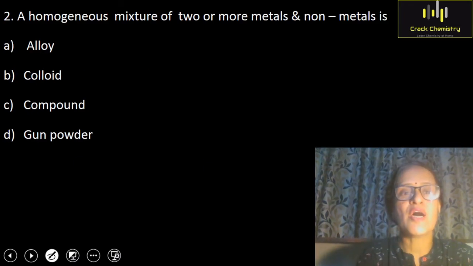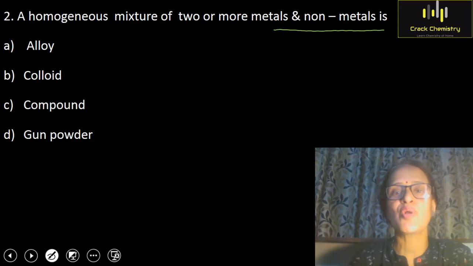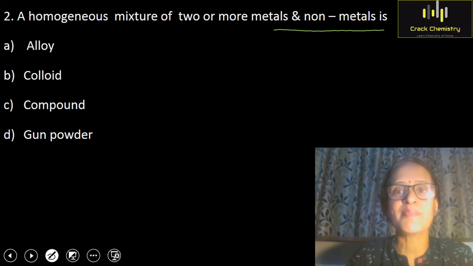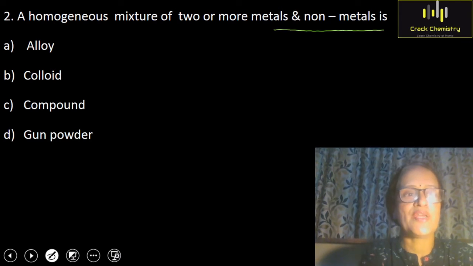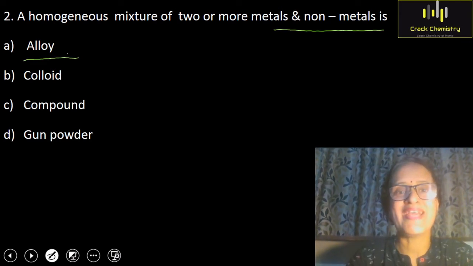Next question is, a homogeneous mixture of two or more metals and a non-metal is. So children, first option is alloy. So what is an alloy? An alloy is a homogeneous mixture of two or more metals. It may have a non-metal also.